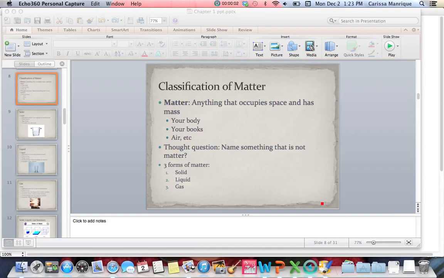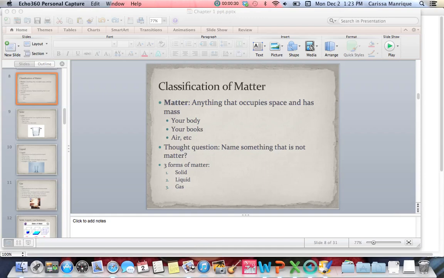All right, now we're going to go over states of matter, okay? So first, what is matter? Matter is anything that occupies space and has mass. So anything that's made up of atoms is matter, okay? Which is almost everything you could ever think of. You know, your body, your books, air, a desk, a table. I mean, everything pretty much is matter.